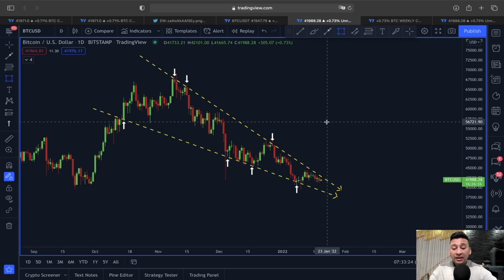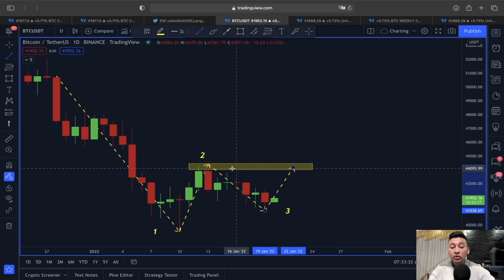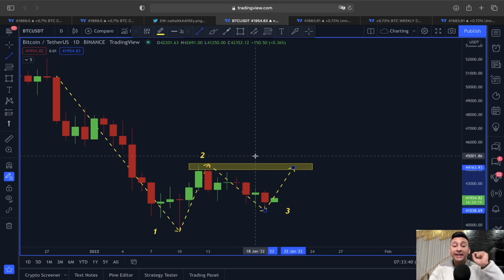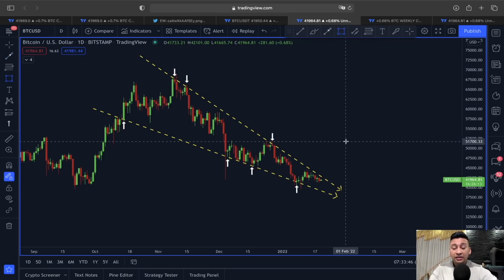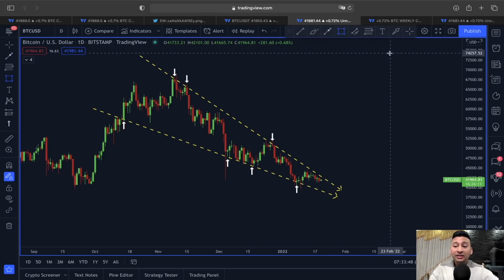So if this is going to be a breakout from this falling wedge, then we want the price of Bitcoin at any cost to break this 44,000 to 44,500 resistance and flip it into support. Because if we do that, then this is going to give us a buying opportunity from there. Also, we will be expecting some really nice impulsive movement playing out here in price action of Bitcoin.